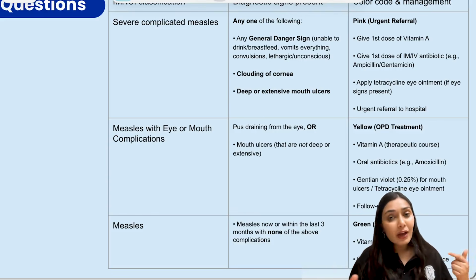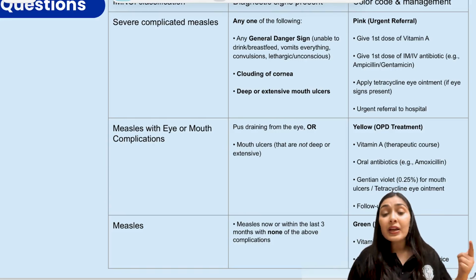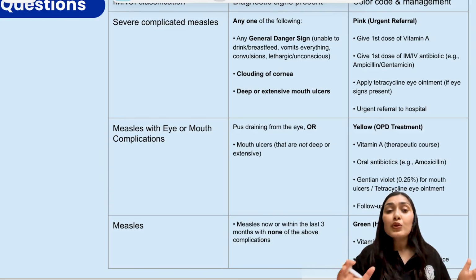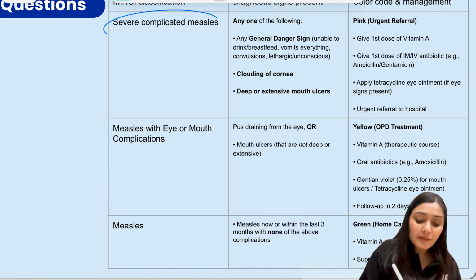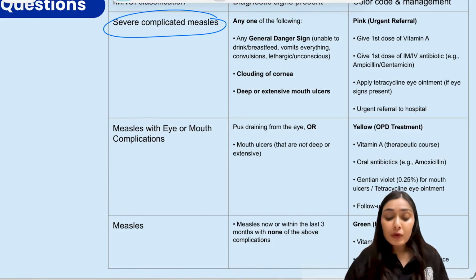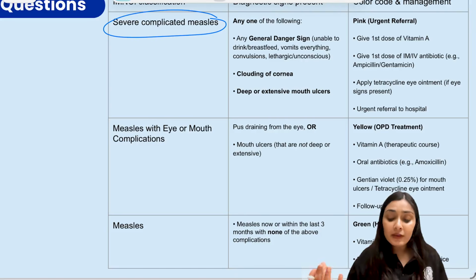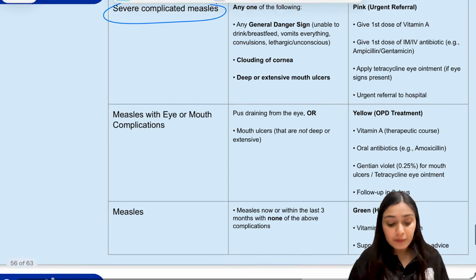So in this scenario, they have given all of these danger signs. They have given that the child is not feeding, there is poor feeding, there are extensive mouth ulcers. So this is nothing but severe complicated measles. The treatment would be urgent referral, give first dose of vitamin A, give first dose of IM or IV antibiotics, apply tetracycline eye ointment, and urgent referral.